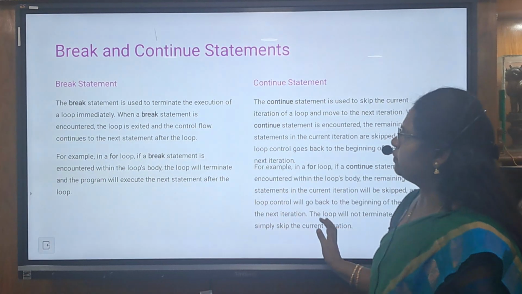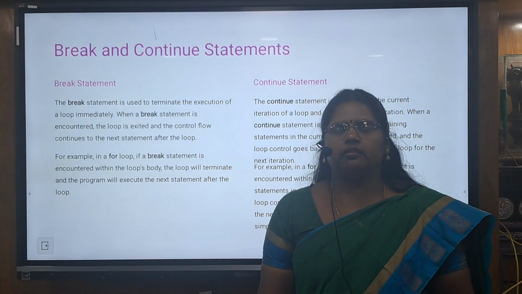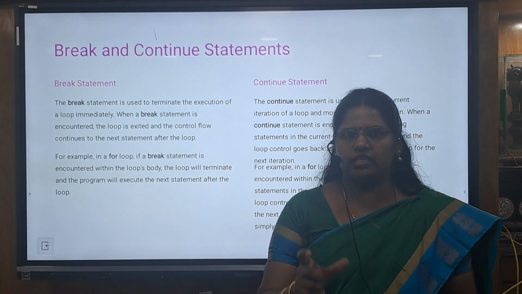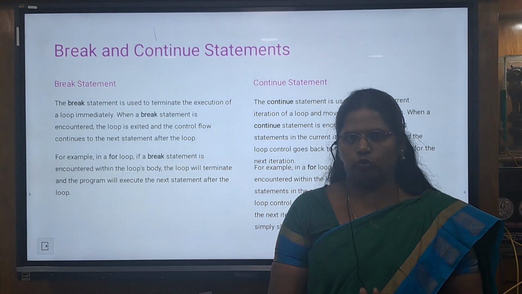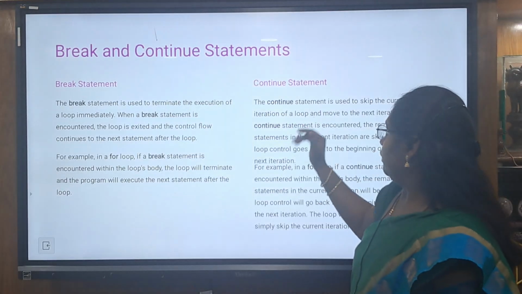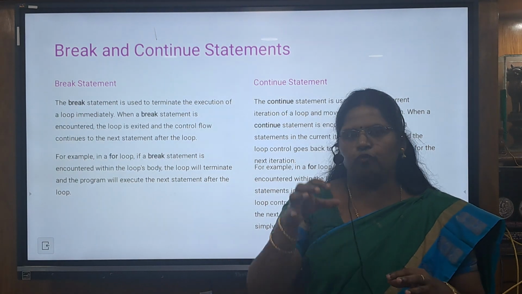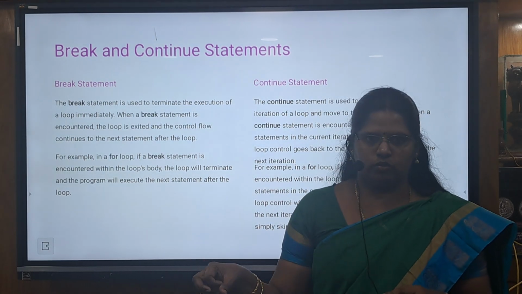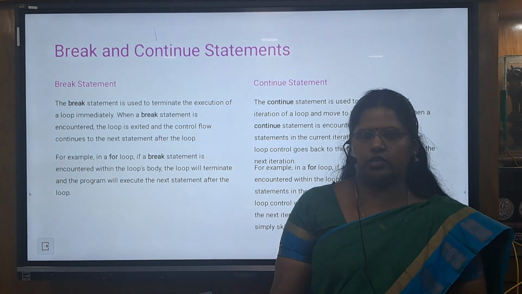Break and the continue statement; we have studied the switch statement itself. Break means that whether the condition is true or false, when it encounters the break statement, it will come out of the block of code. And continue means it will check some condition, and only for that condition it will skip the code, okay? And it will execute for the next condition, okay?